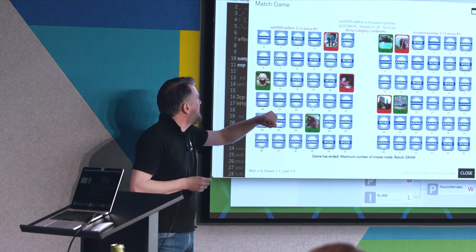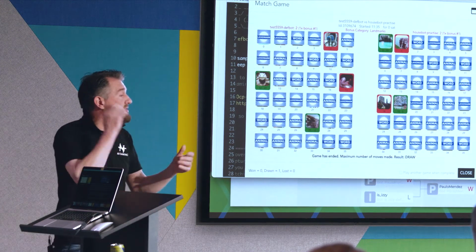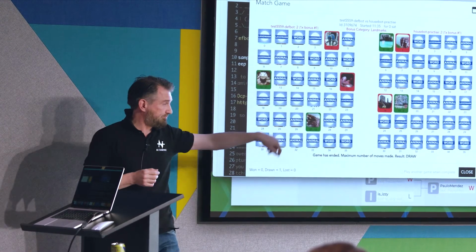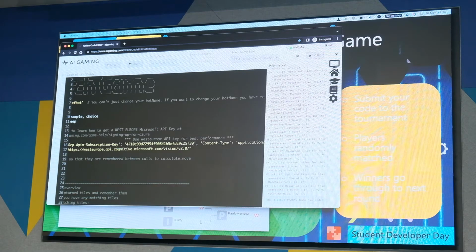We've given you the code that will match together the word tiles and will match together the animal tiles. And we've left it for you guys to implement the code that will match together the landmark tiles. So I'm going to show you a little bit where that code is at the moment so that you can have a look at it and spend a little bit of time trying to figure it out yourself. So I'm going to run that again.